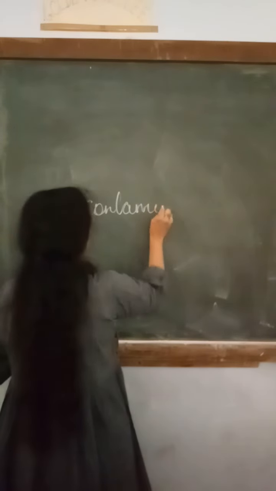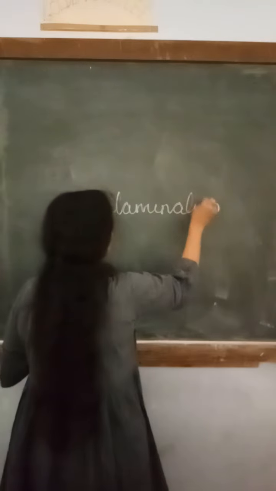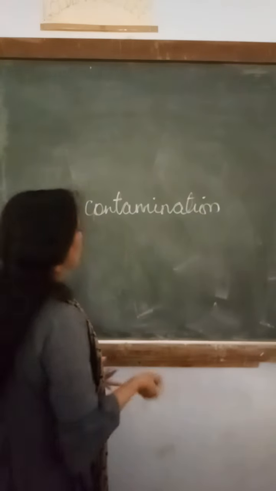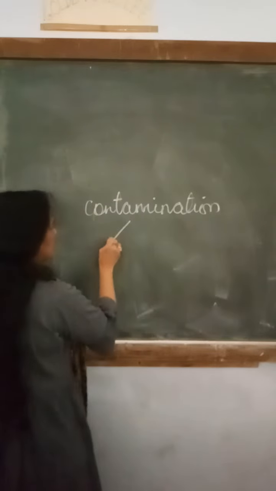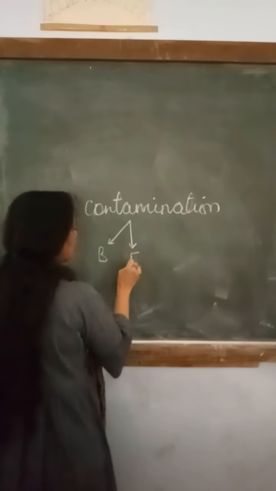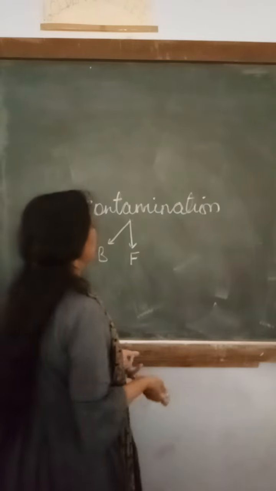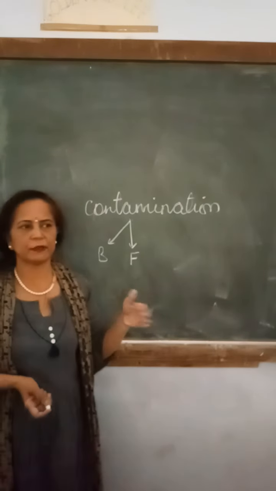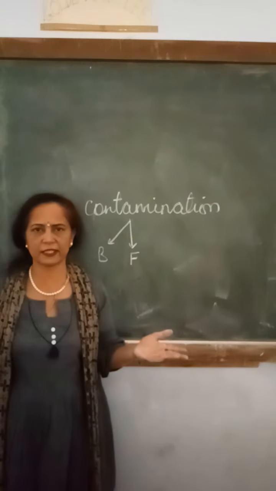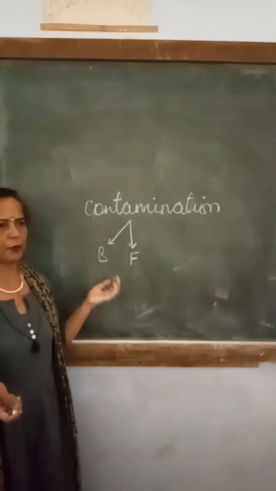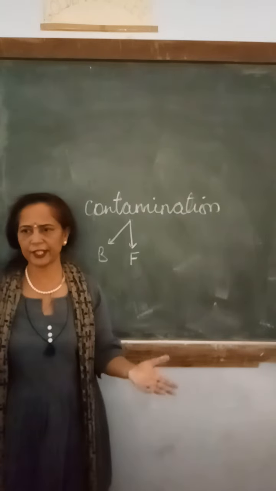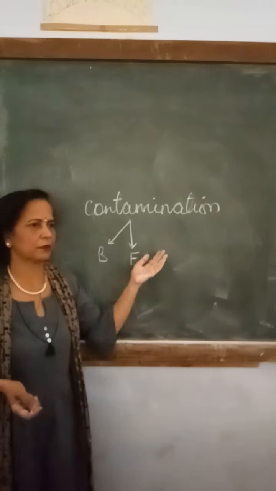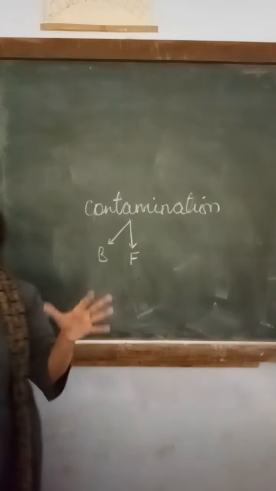So first of all, there is one word, contamination. Contamination of maybe of anything. It may be bacteria, it may be fungi, it may be anything. Means any microorganism will get entry. It may be one single cell or it may be many cells. It may be only one type of organism or it may be so many different types of organism. It may be bacteria, it may be fungi, or it may be some complicated mixture also.